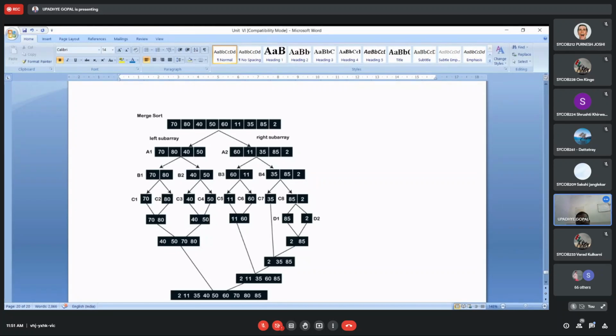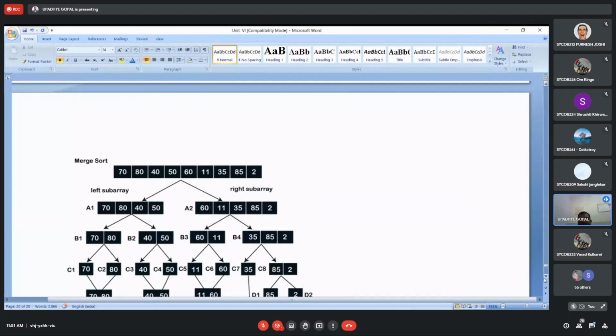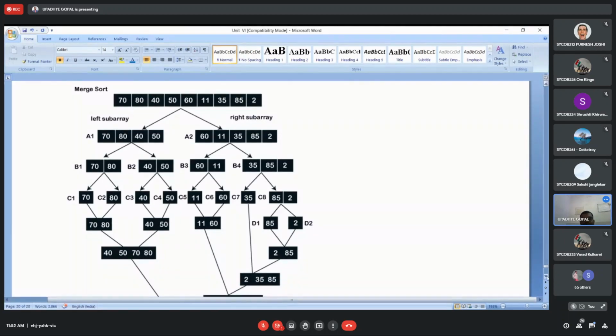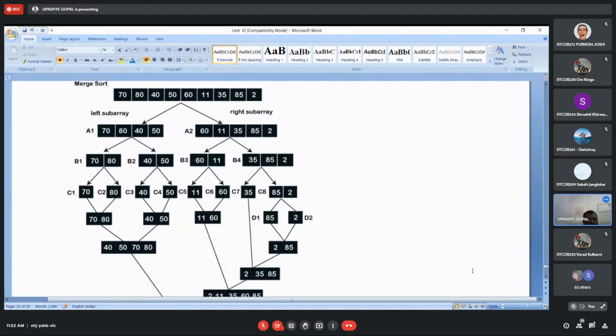Up to this, is it clear? Please reply. Roll number 61, is that clear? Yes, sir. Okay. So the first method applied on this particular array is divide. Everywhere we are dividing the elements into parts till we get the last element of that particular division. Up to this, I think everyone is clear. Roll number 24, is that clear? Yes, sir.